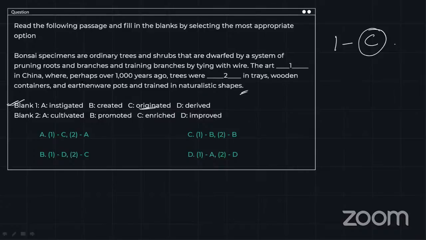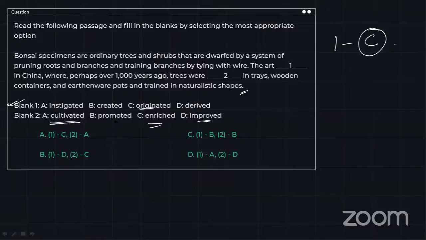All right. Perhaps over 1,000 years ago, trees were dashed in trays, wooden containers. Trees were improved. You cannot improve a tree or enrich a tree or promote a tree, but you can cultivate a tree, right? You cannot improve a tree. A tree improves itself.